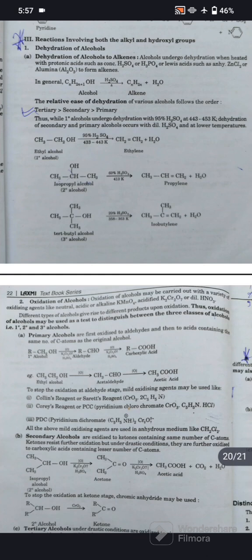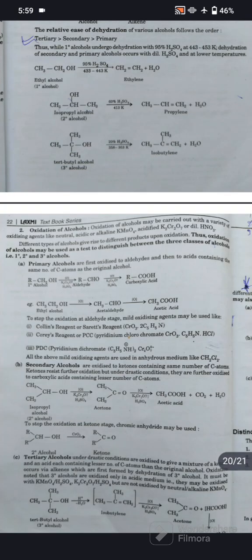Oxidation of alcohol. Oxidation of alcohol may be carried out with a variety of oxidizing agents like neutral, acidic or alkaline KMnO4, acidified K2Cr2O7 or dilute HNO3. Different types of alcohol give different products upon oxidation. Thus, oxidation of alcohol may be used as a test to distinguish between the three classes of alcohol: primary, secondary, and tertiary. Primary alcohols are first oxidized to aldehyde and then to acid containing the same number of carbon atoms as the original alcohol.